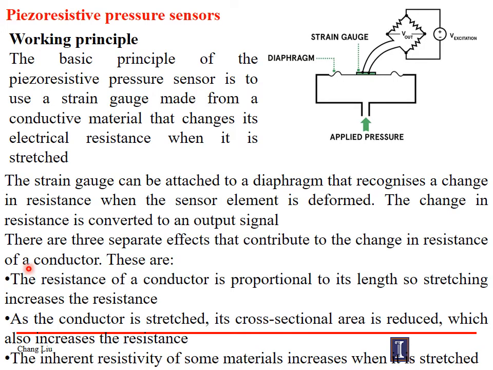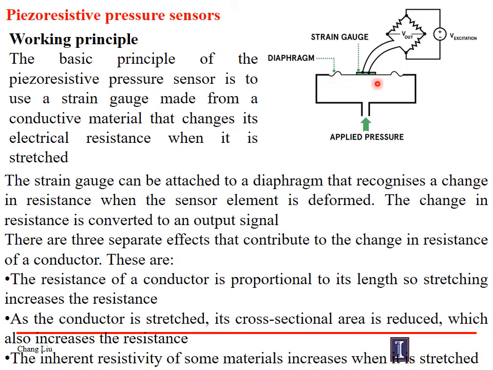In a diaphragm type piezo-resistive pressure gauge sensor, how the measurement is happening, you can see that this is a diaphragm on which this strain gauge is attached, and you can measure through this measuring device. If you are applying a pressure here, this diaphragm is going to change its shape.